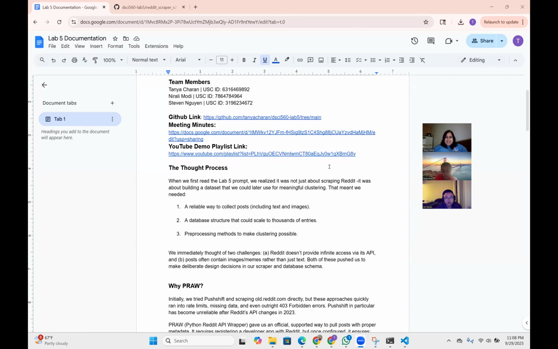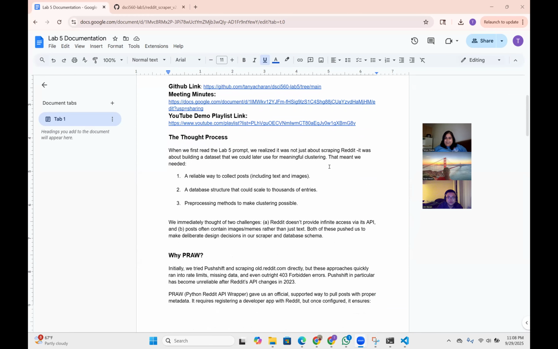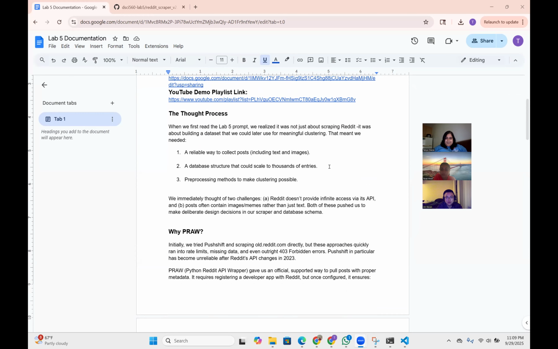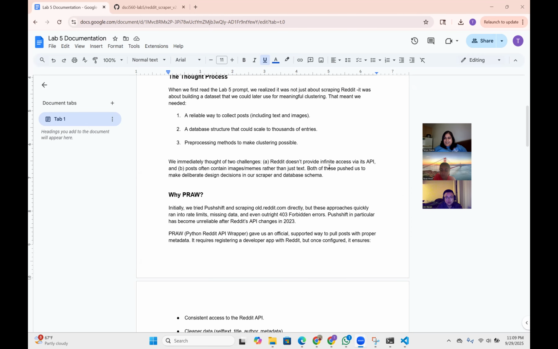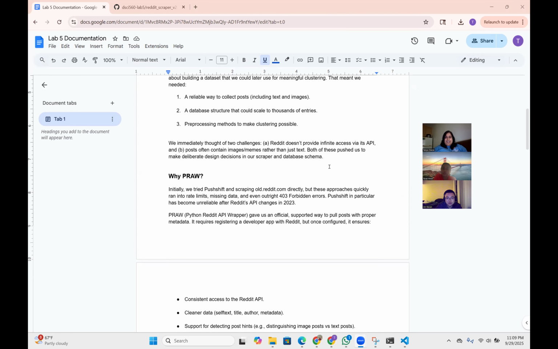So we read through the Lab 5 prompt. We felt it was really similar to stuff that we had done in Lab 2. But we also realized that this lab wasn't just about scraping, it was also about clustering and building a meaningful data set. We did run into two big challenges, one being that Reddit doesn't provide infinite access via its API, and also a lot of posts contain things like images and memes in the advertisement. So we did have to consider those things when making our scraper code and also when working on the rest of our project.